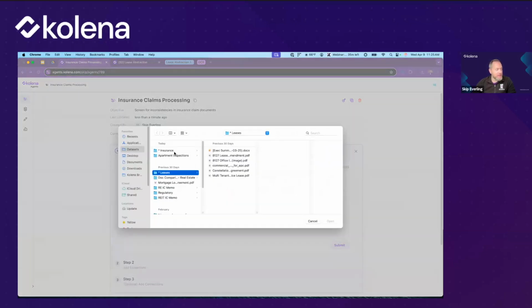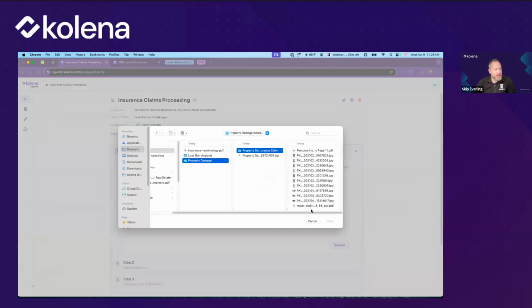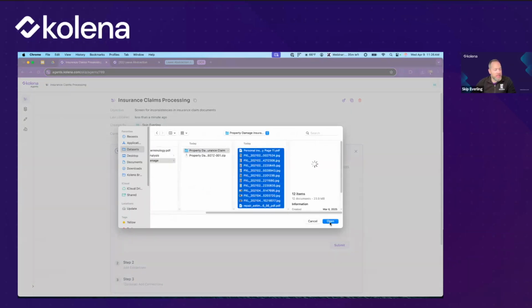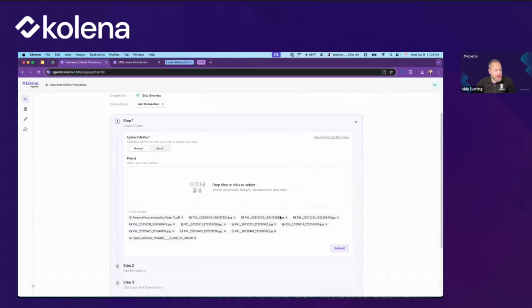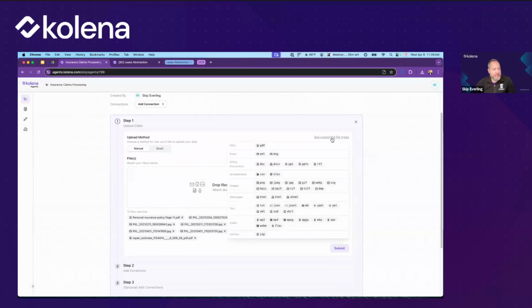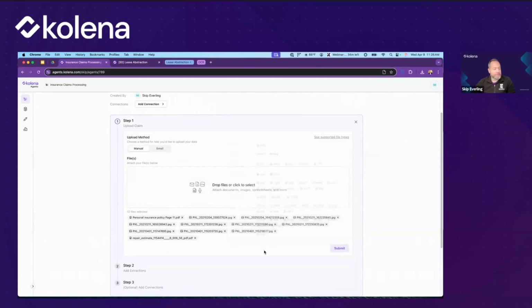So I've got some documents set up over here. This has to do with property damage and a repair estimate. You can see that these are JPEG images. We support a variety of file types, all the document formats that you're probably used to, but also spreadsheets and images, even audio files. I'll go ahead and click submit. It will right away start processing these images.